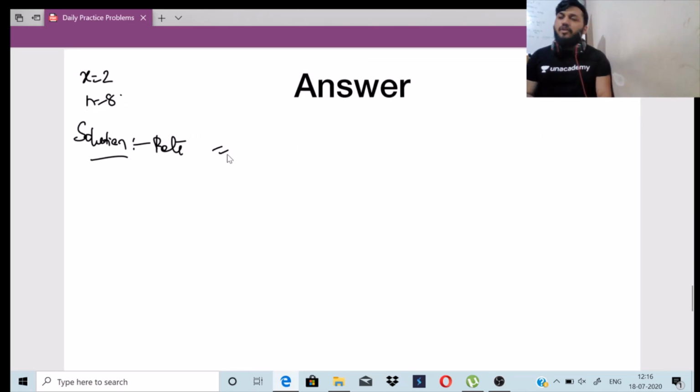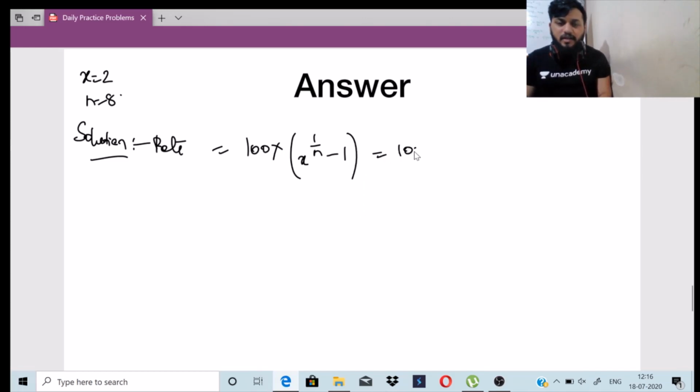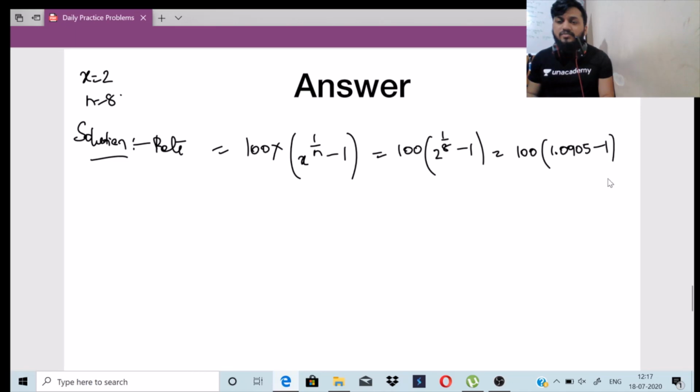So I have the formula: rate is equal to 100 into x power 1 by n minus 1. So this will be 100 into, what is x? X is 2. 2 power 1 by 8 minus 1. So this will be 100 into 2 power 1 by 8 कितना होगा? 1.0905 minus 1, right? 100 into 1.0905 minus 1.